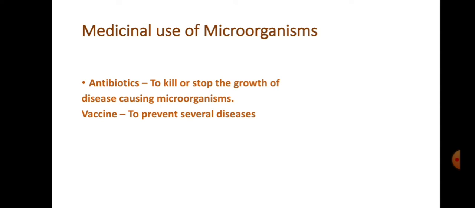Some examples are streptomycin, tetracycline and erythromycin. These are commonly known antibiotics which are made from fungi and bacteria.